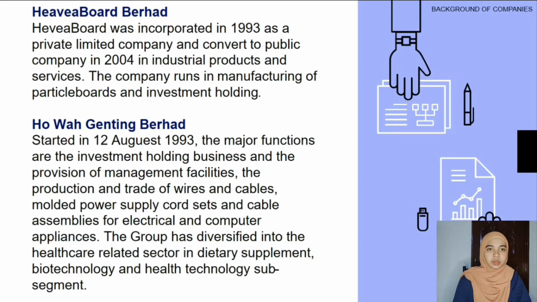Next, for Wah Genting Bhd, it was started on 12 August 1993, and the major function of this company is investment holding, business and provision of management facilities, the production and trade of wire and cable, mold, power supply, cord set and cable accessories for electrical and computer appliances. This group has diversified into the healthcare related sector in dietary supplement, biotechnology, and the last one is the health technology subsegment.